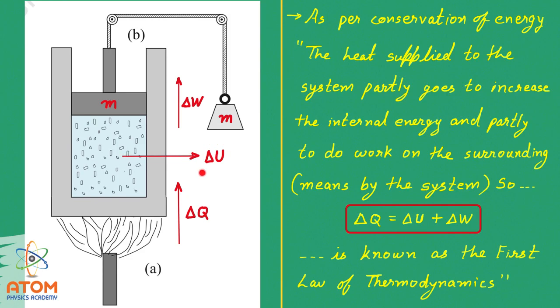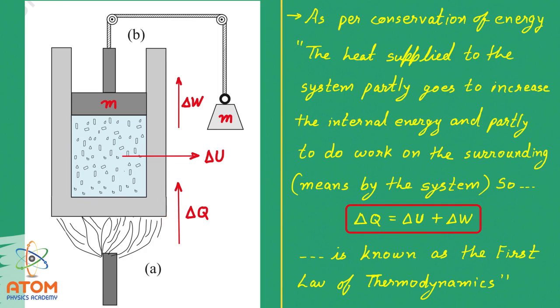One is that internal energy is being increased, and second is that this gas system is pushing this piston outside. That means this system is doing work on the surrounding. So both of these things, that means increase in internal energy and work done by the system, are happening due to the heat supplied to the system, right?